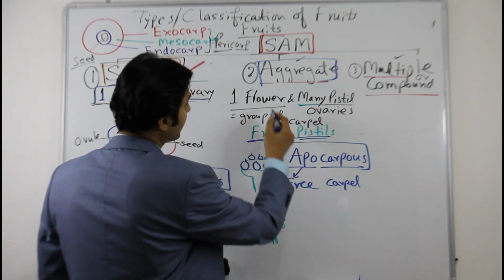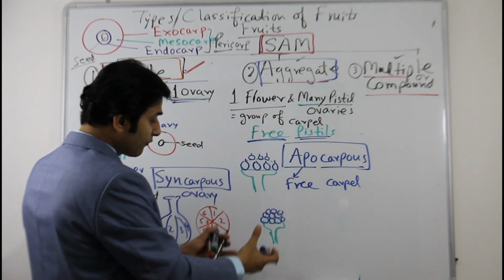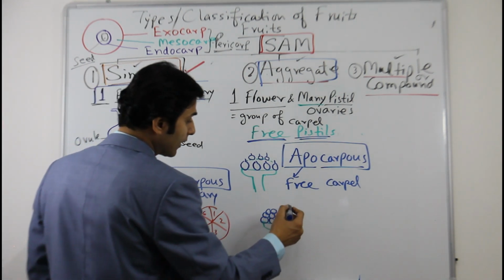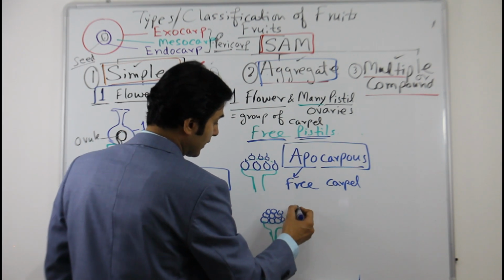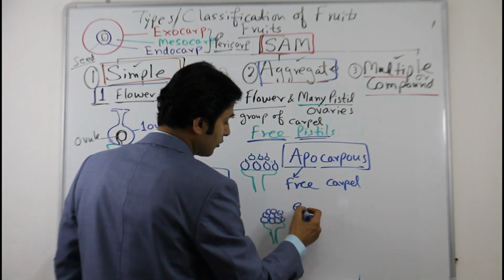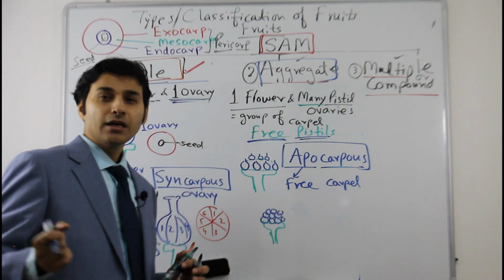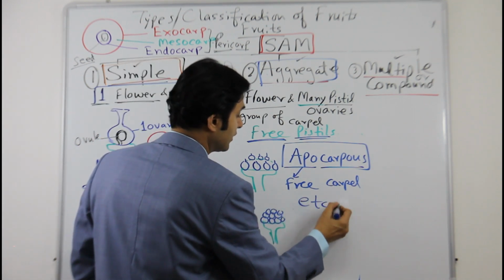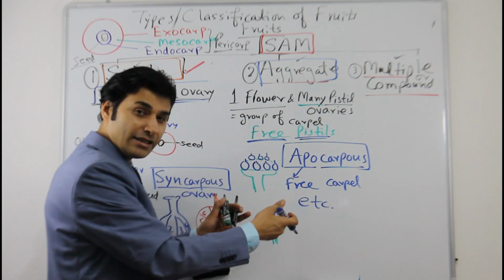So this is aggregate, and when these types of fruits are formed like this, they are called a group of fruitlets, or an etaerio. Like in English, when we are giving examples, we say etc. Etc. means and others, so there are also many together.